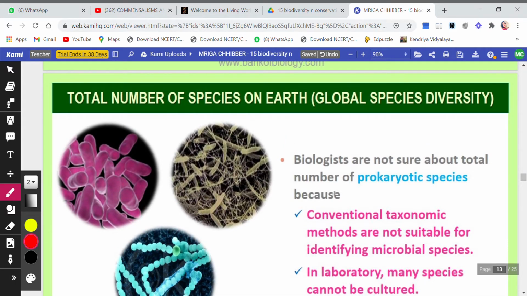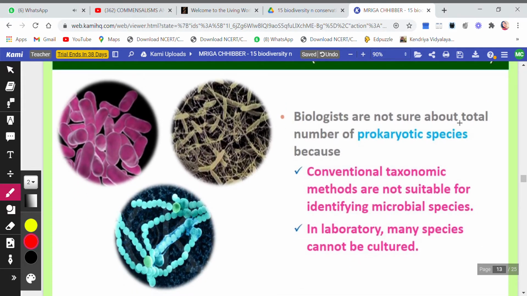Then here children, biologists are not sure about the total number of prokaryotic species because prokaryotes are the ones which are only unicellular, right? So conventional taxonomic methods are not suitable for identifying microbial species.